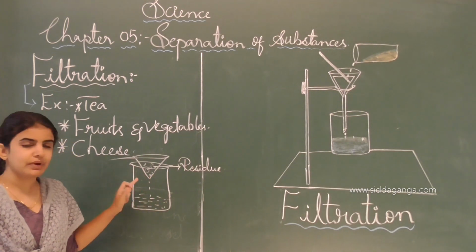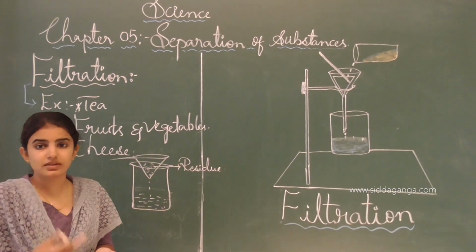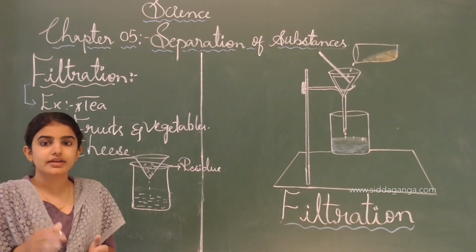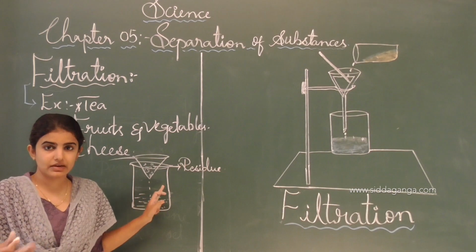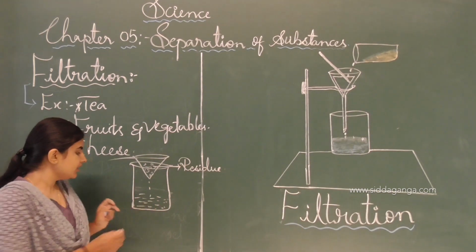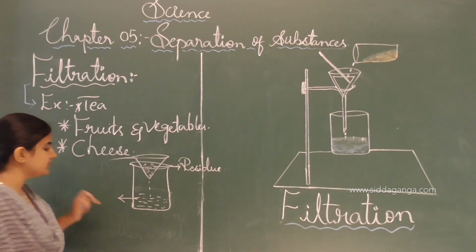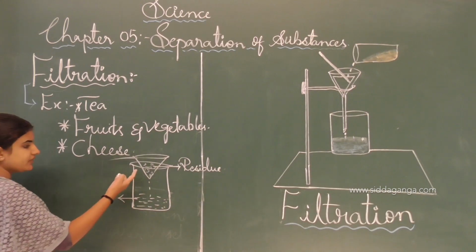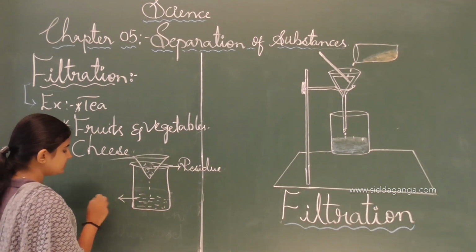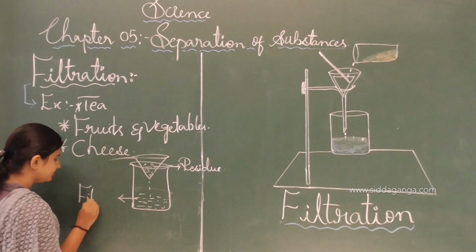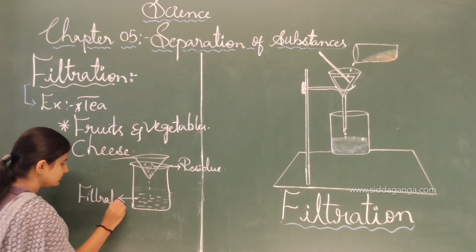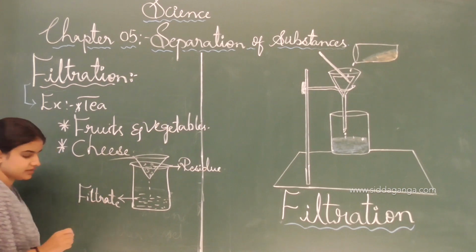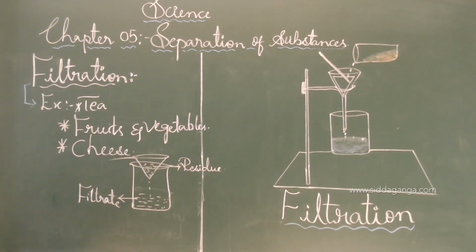These insoluble particles present in the liquid we have to remove by using the strainer or a cloth like muslin cloth. In Hindi it is called malmal cloth. The water or liquid which forms after the filtration process is called filtrate.